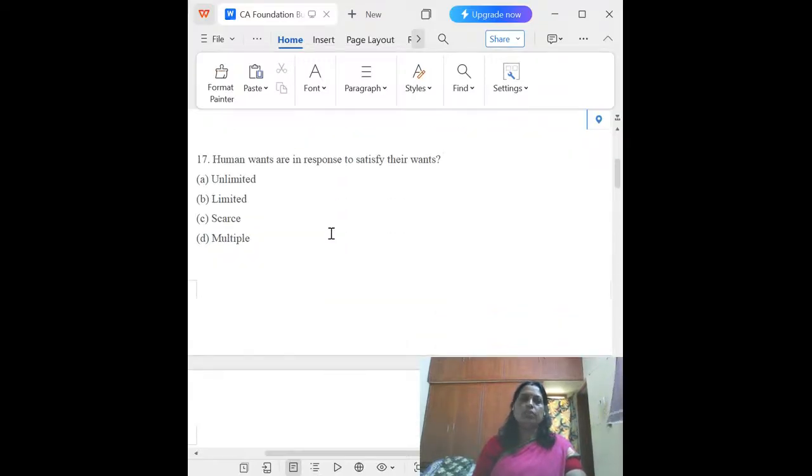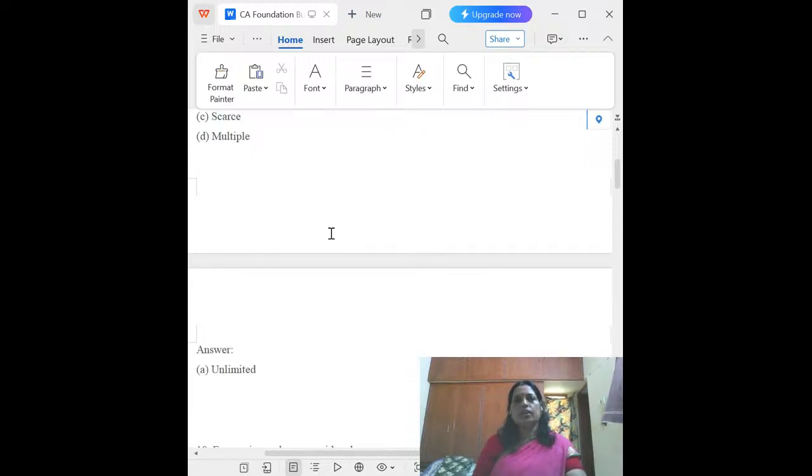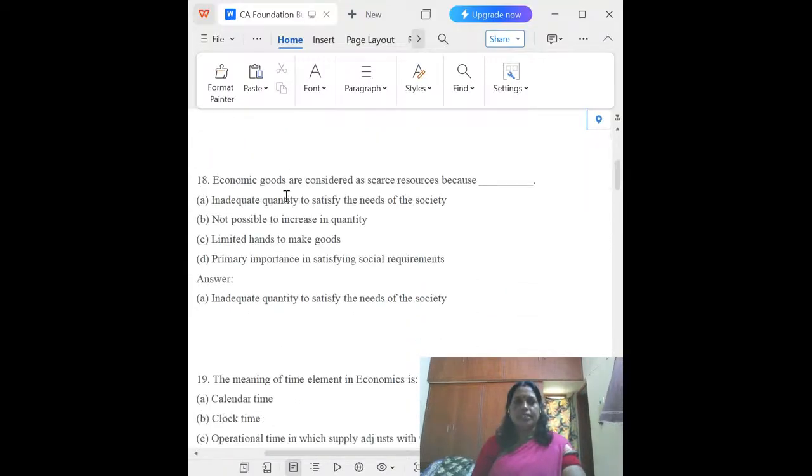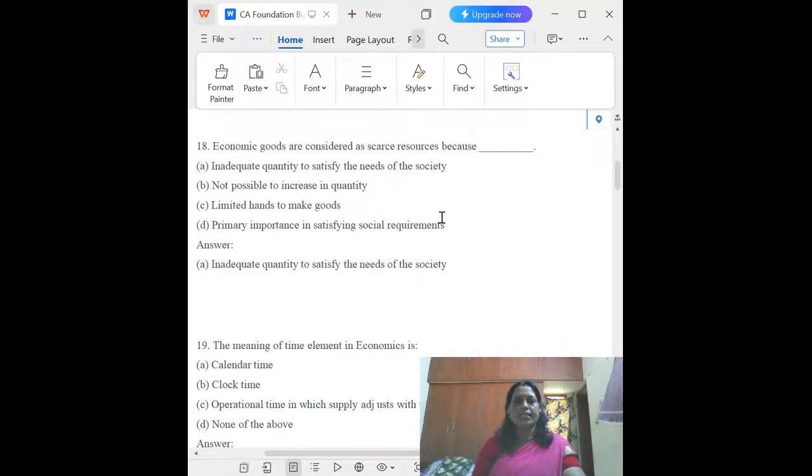The next one, human wants are in response to satisfy their wants. Human wants are always unlimited. So that is why the answer is A. Next question. Economic goods are considered scarce resources because of an inadequate quantity to satisfy the needs of the society. Inadequate quantity means that the society always wants to satisfy their needs, but the quantity is inadequate. So this is the answer.